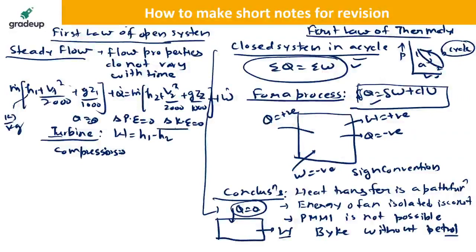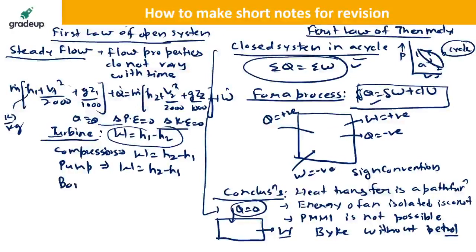After these assumptions, you get the work. For a compressor, the work is just negative, it is H2 minus H1. Similarly, for a pump, work is equal to H2 minus H1. For a boiler, heat Q is equal to H2 minus H1, the heat supplied.